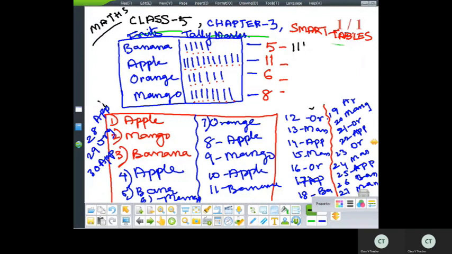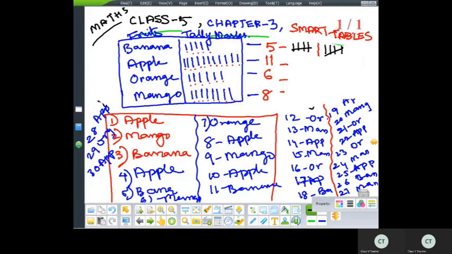1, 2, 3, 4, 5. Fifth line, you will cut all the 4 lines. Okay, like this also you can do, or like this also. 1, 2, 3, 4, 5. Okay, this is any way you can cut it.